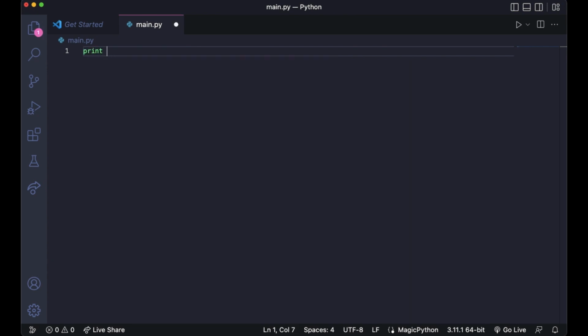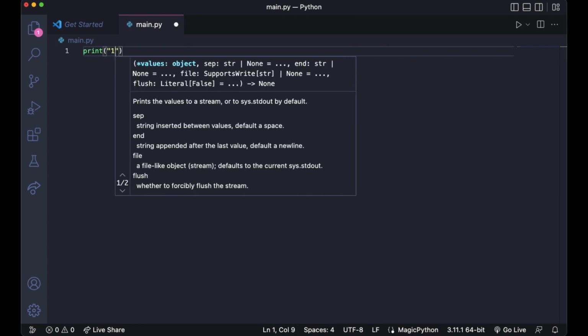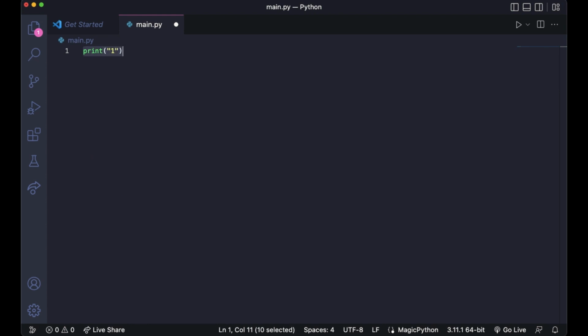This will be very inefficient, printing every single digit on one line, like so. It'll go 1 and then 2 and then 3 and so on. It will take 10 lines of code, and it will be very inefficient because you have to write more code and it is repetitive. So how do you do this using a while loop?